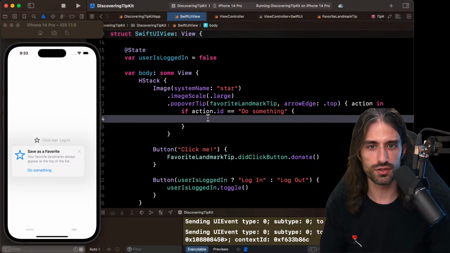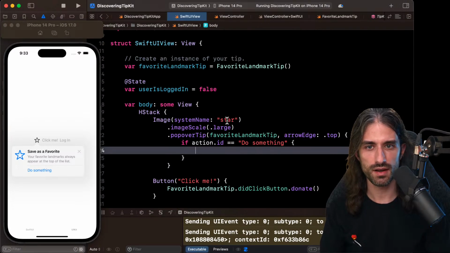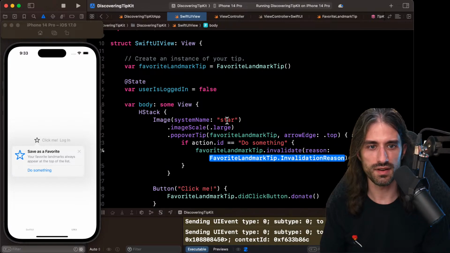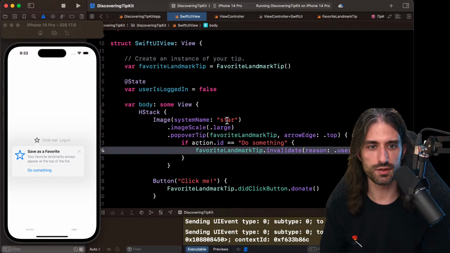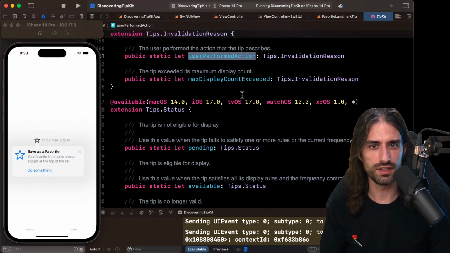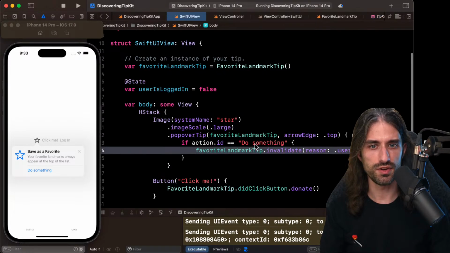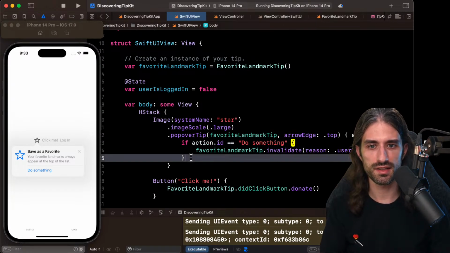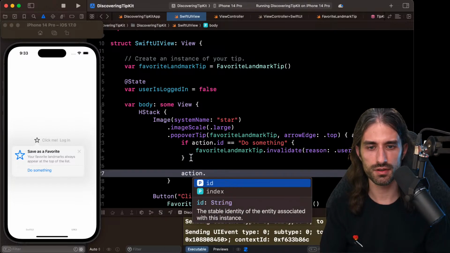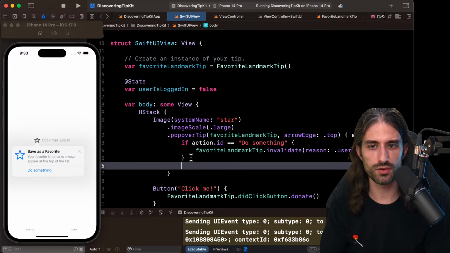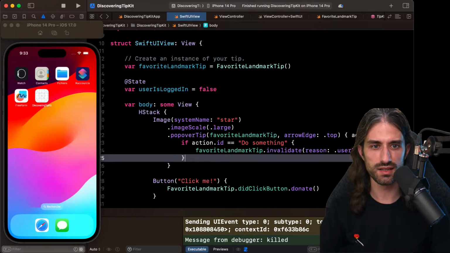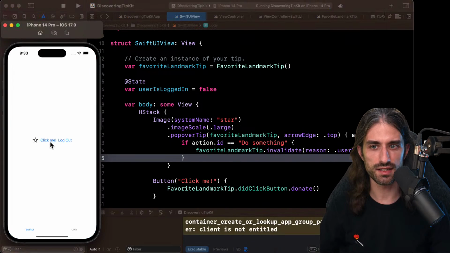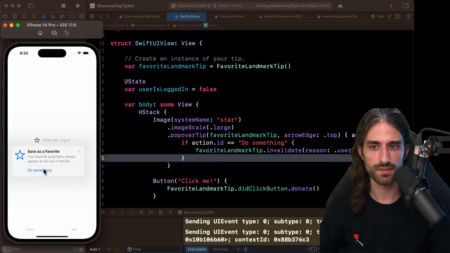Also maybe I would like to close the tip. So maybe I would like to do favorite landmark tip dot invalidate with reason, like user performed action. Even though here I'm doing it manually, I guess it would be done automatically when the action has been performed. Let's see. Or maybe on the action I can say it's been performed. No. But I'm sure that there is a way to do it without explicitly invalidating the tip. But at least here, no, didn't even do it.